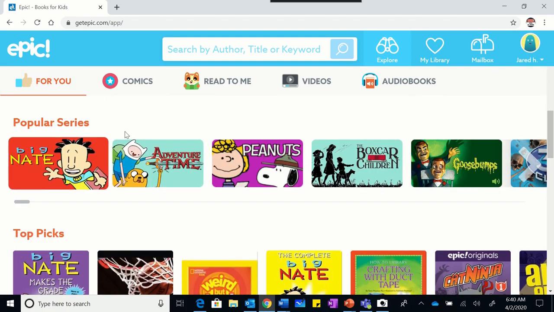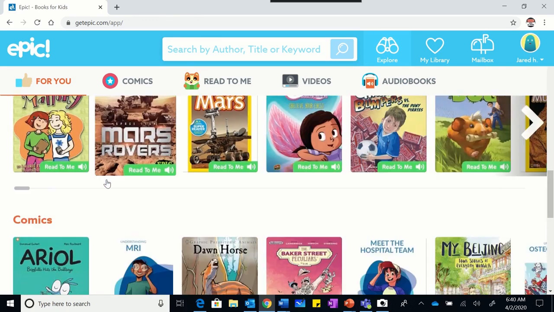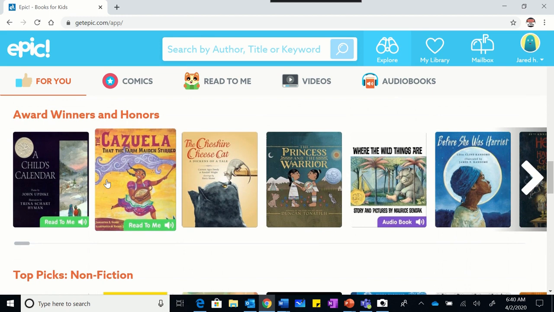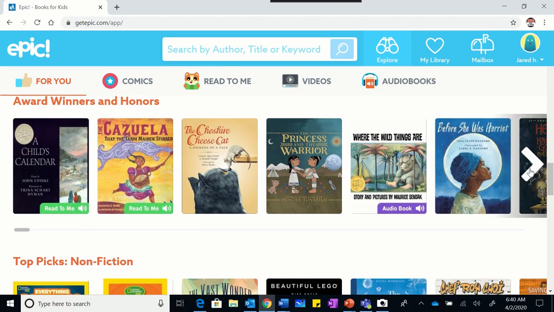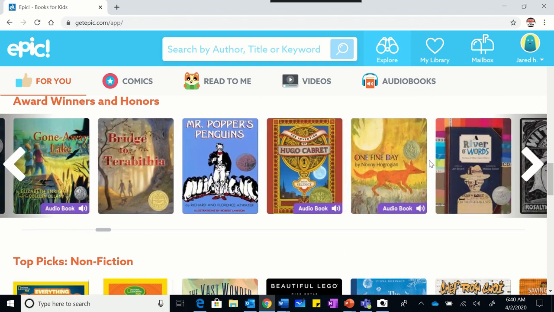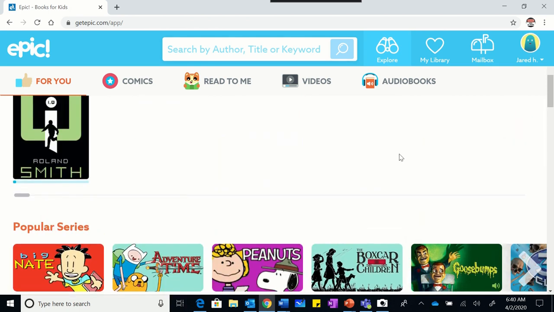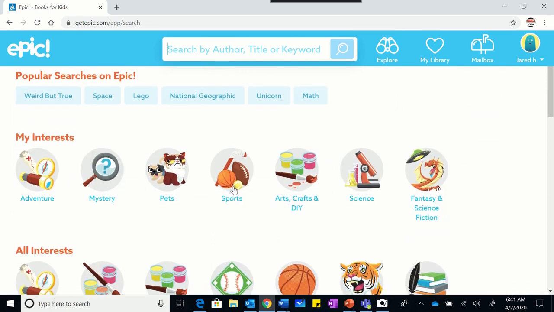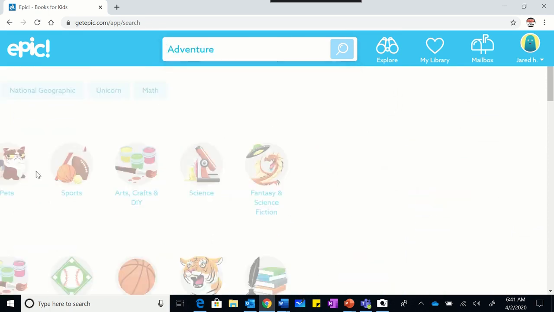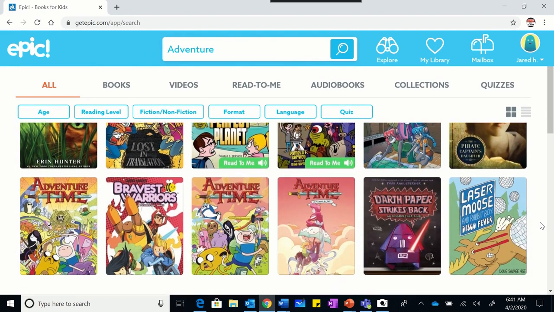You can see they have popular series, top picks, award winners, and I have found that the list that you get to see changes from day to day. It just seems new books seem to pop in. So if you do a search, as soon as you hit search, all of this stuff comes up, and I like to pick adventure. And when you hit adventure, boom, you get some books that you get to look through.